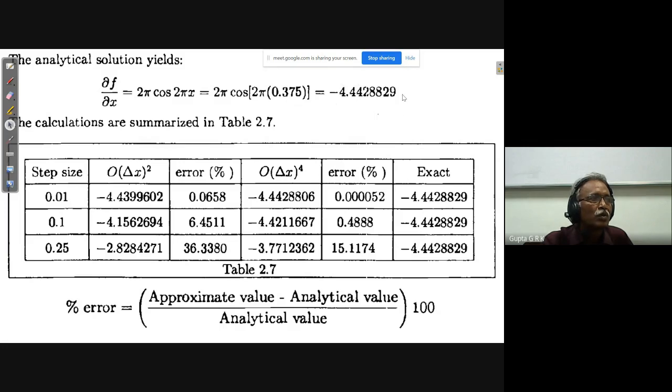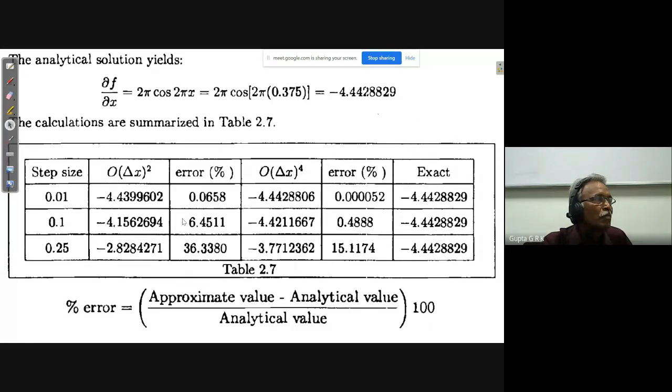So once I know this value, and I already have the values calculated, right? Here for 0.01 step size, 0.1 step size, 0.25 step size, with second order accuracy and with fourth order accuracy, I have these values. So you can find out the percentage error. Percentage error is the approximate value minus the analytical value, divided by the analytical value, into 100. So this is percent error.